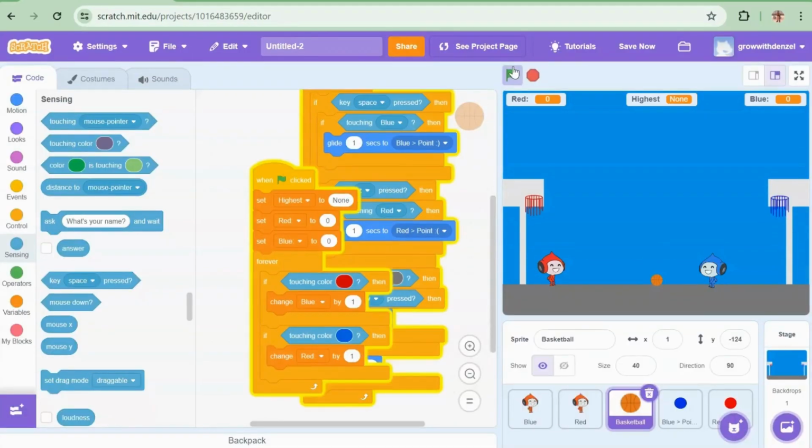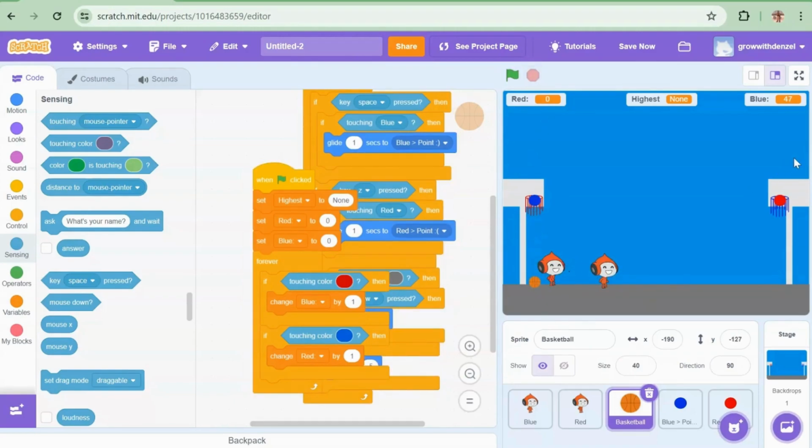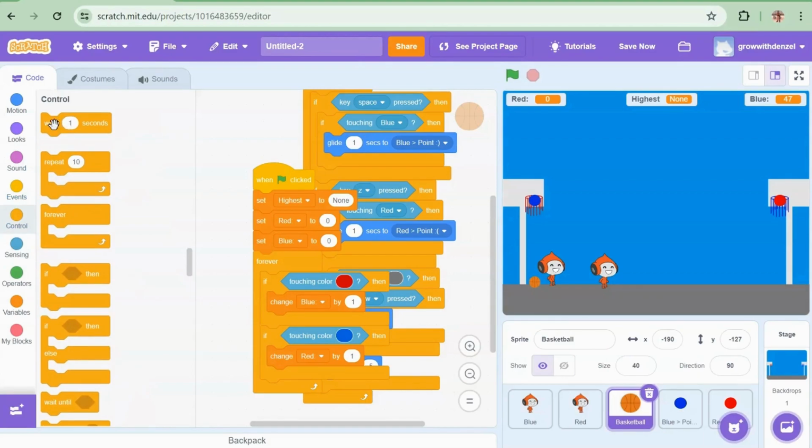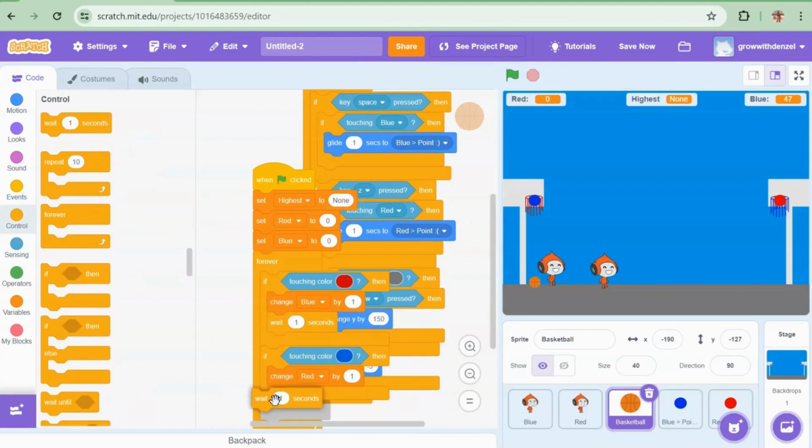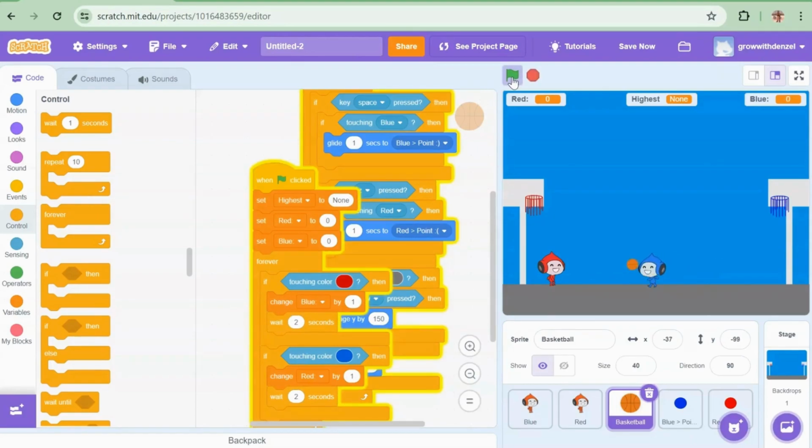Okay, it doesn't make sense that way. So we'll do change it by 1 and wait 1 second, so that way it doesn't use the whole time. We could say 2 seconds because it might be quick. So let's try that. Look, it worked. It's just in 2, 3. Now it's better.